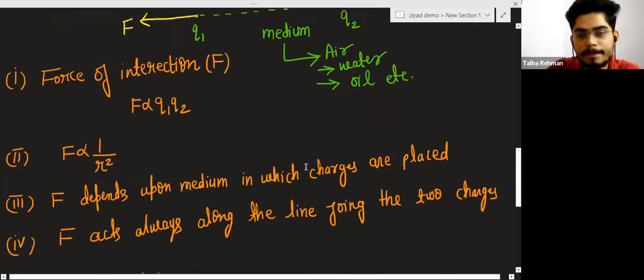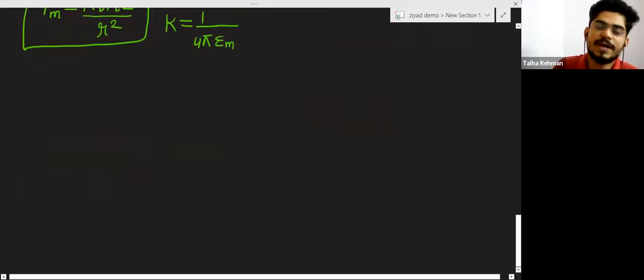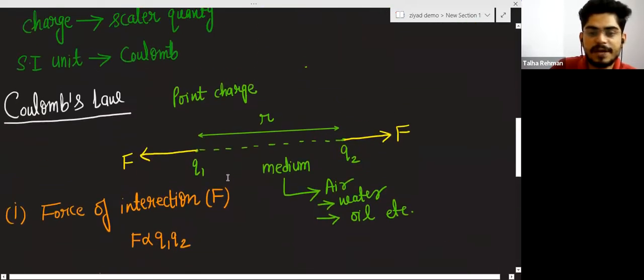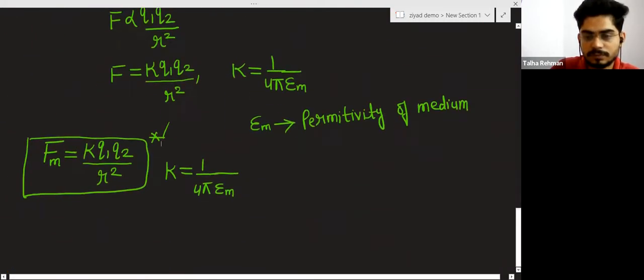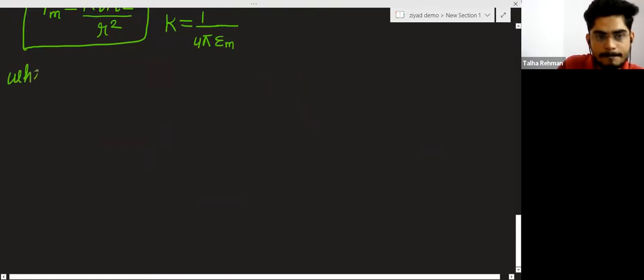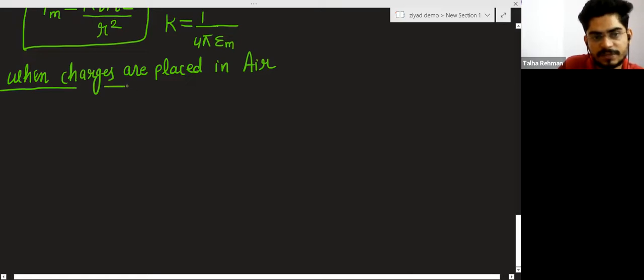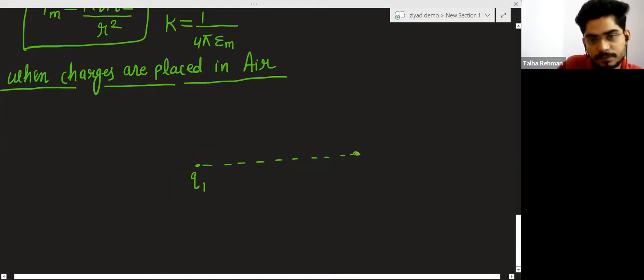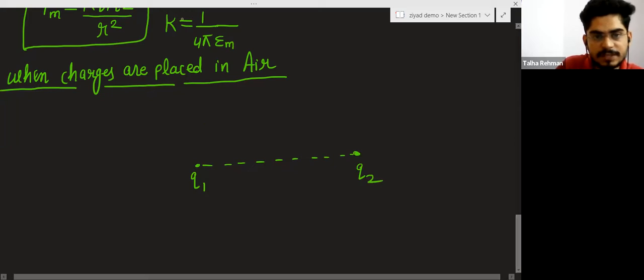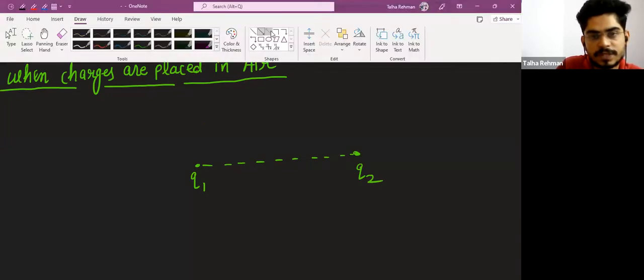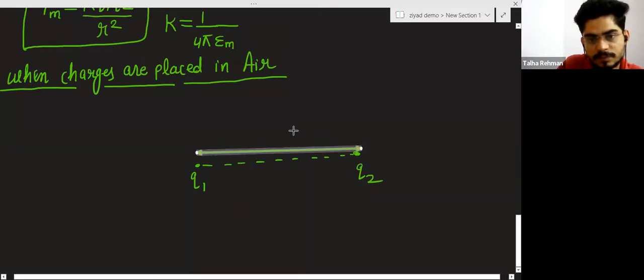Here the charges are placed in a medium. Now suppose I am placing these two charges specifically in air, the same system, and the distance is again the same, small r, between the two charges.